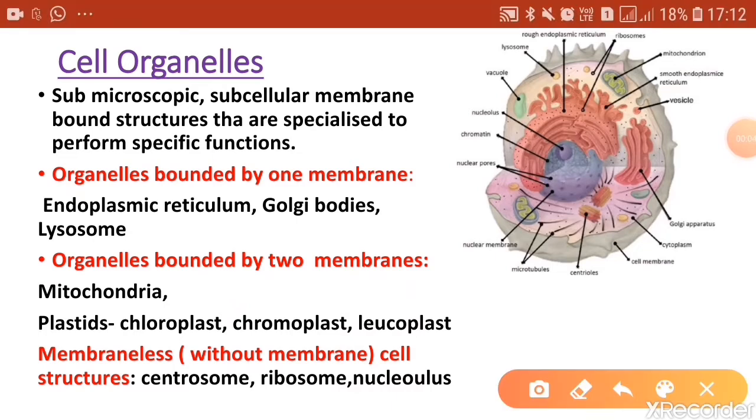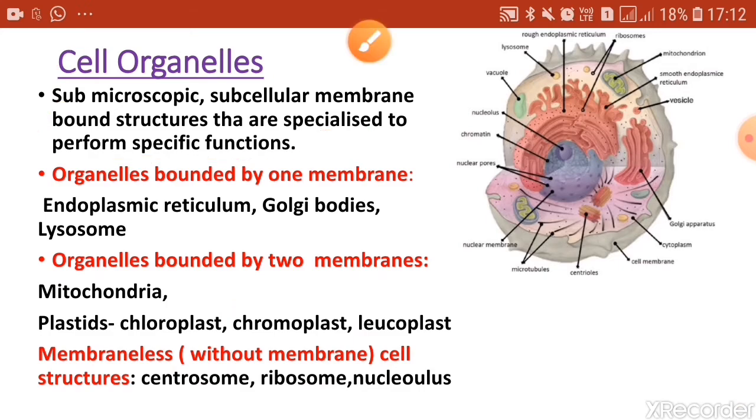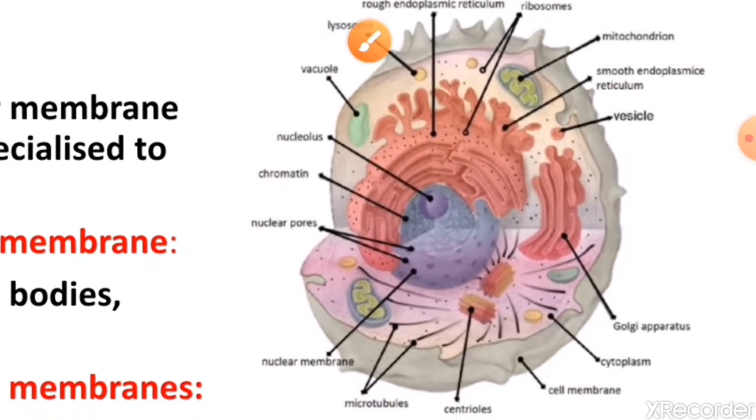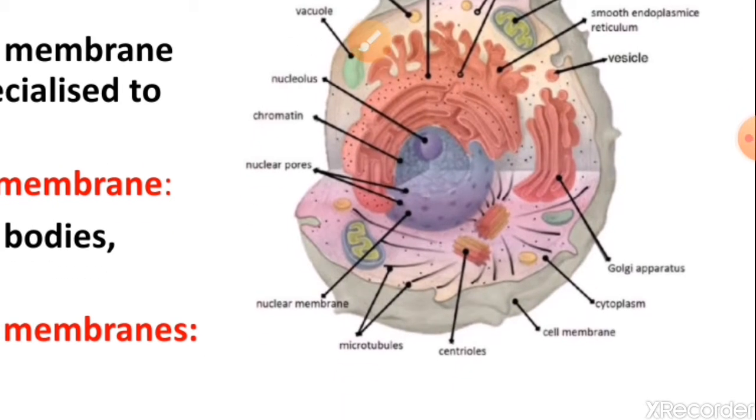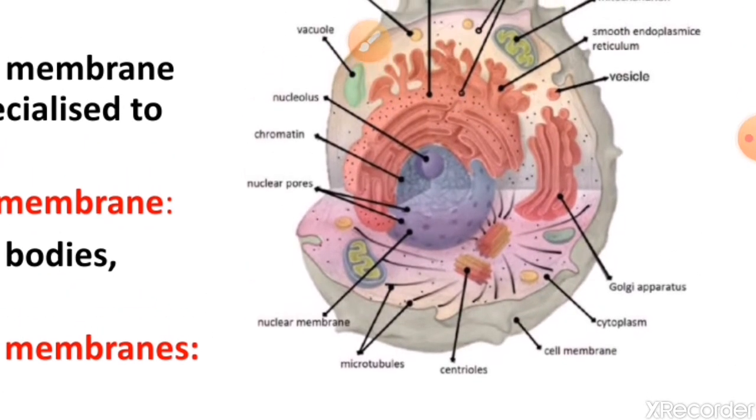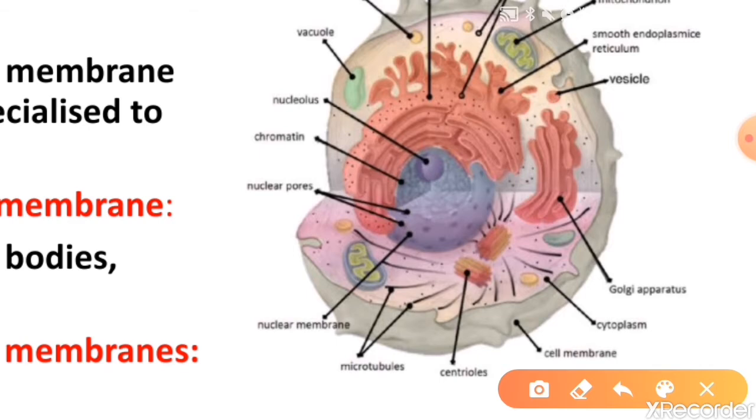Cell organelles are submicroscopic, subcellular, membrane-bound structures which are specialized to perform specific functions in the cell. Have a look at the structure of the cell. Inside a eukaryotic cell, you find there are plenty of such membrane-bound organelles. I've already told you what those organelles are. Now these organelles are all surrounded by membrane, right?